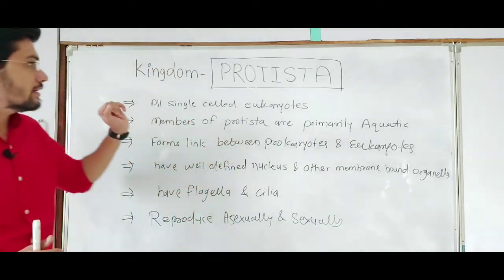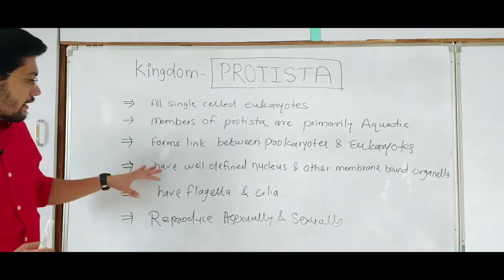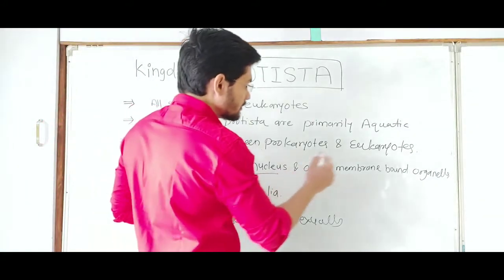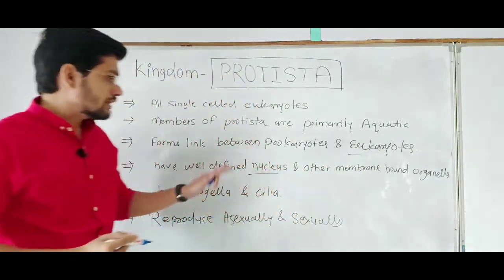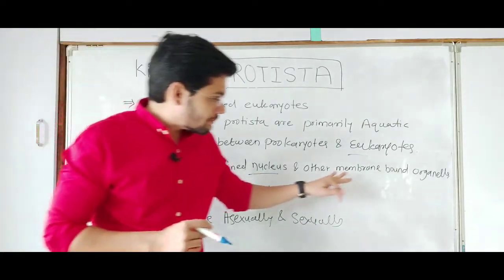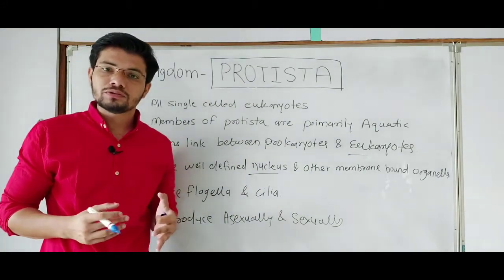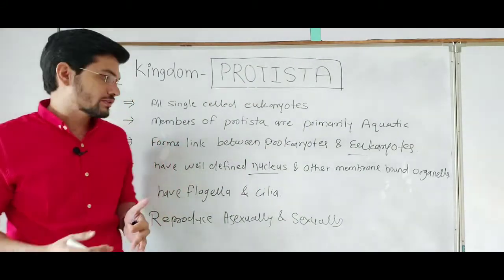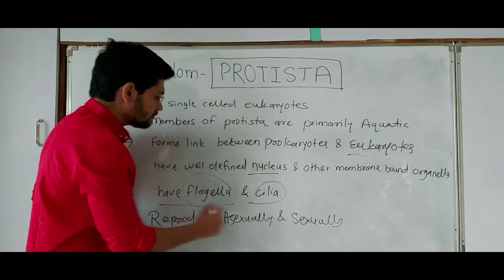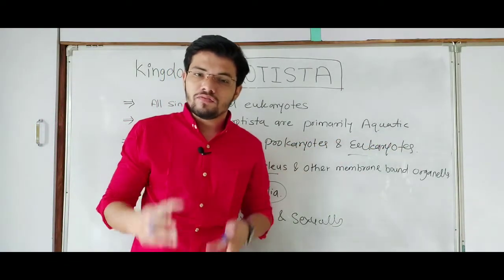So that's the basic feature of Protista. It has a well defined nucleus, as we all know that it is a eukaryotic organism, so it will contain a well defined nucleus and other membrane bound organelles. The cell organelles will be membrane bound as any eukaryotic organism possesses. Then they have flagella and cilia. As they live in aquatic environments, they contain flagella and cilia.